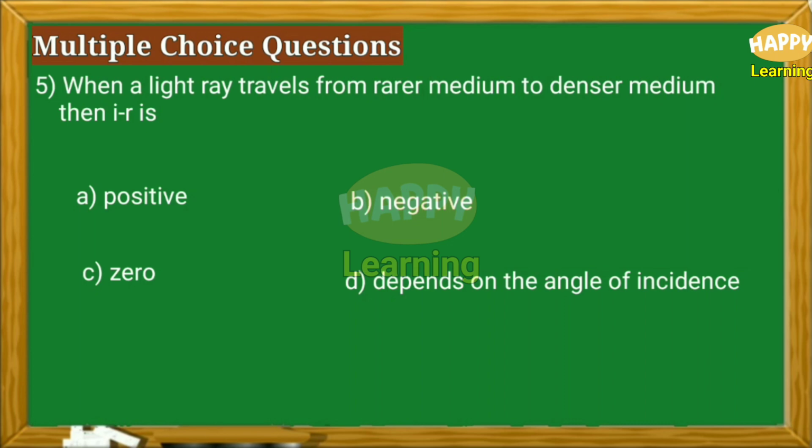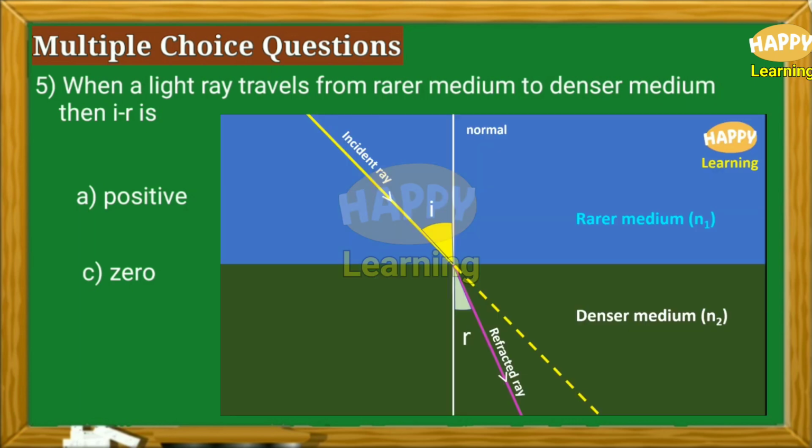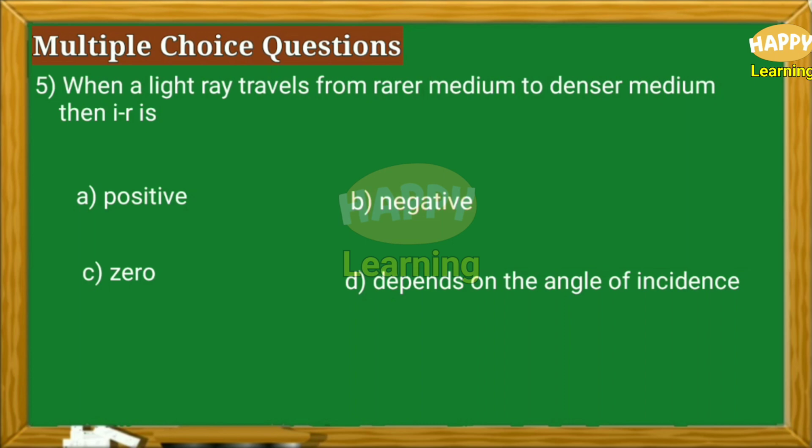Let us read the question once again. When a light ray travels from rarer medium to denser medium, we know that in this case the light ray bends towards the normal. That means the angle of refraction will be smaller than the angle of incidence I. So I minus R, a greater value I minus a smaller value R, we get positive value. So the answer is option A.